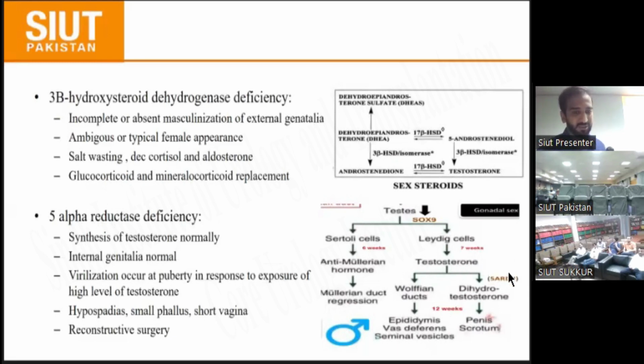The internal genitalia of the patient are normal, but there is a defect of 5-alpha reductase, which does not convert testosterone into dihydrotestosterone, and that's why the external genitalia are ambiguous. Testosterone synthesis is normal and the internal genitalia are normal, and virilization occurs at puberty in response to exposure to a high level of testosterone. At puberty, a high level of testosterone is secreted, then virilization can occur, and the patient mostly presents with hypospadias, small phallus, and short vagina. Mostly we go for reconstructive surgery.